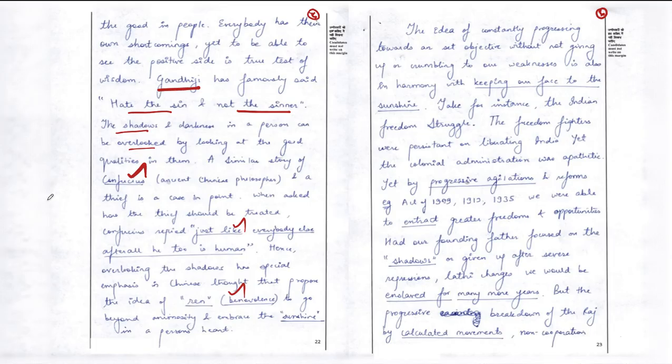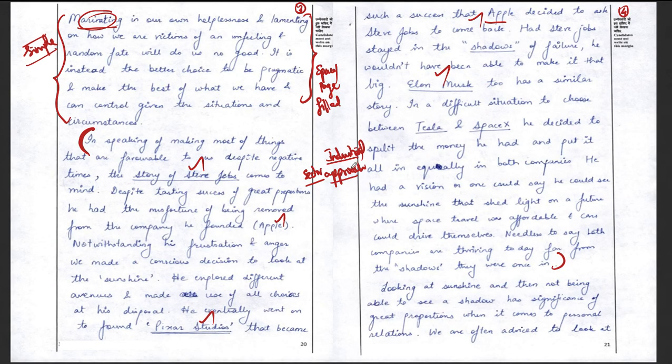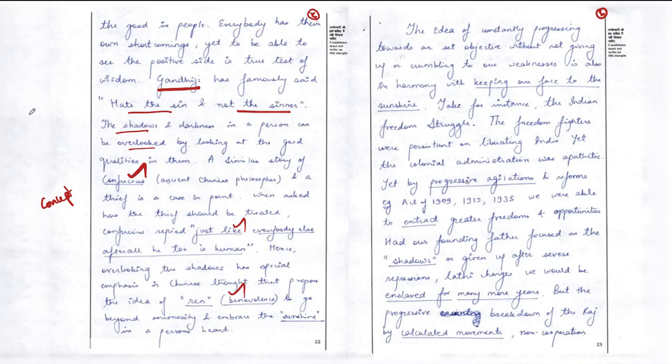If you look at it, in the concept clarity, he has started with the shadow approach. He is now directly moving into the shadow approach. For positive thinking and the brighter side, he has used Steve Jobs and Elon Musk as examples. Capitalizing opportunities, he has completely ignored. He has not given any example at all, and he moved directly to the shadow approach. That is why I'm saying there should be proper organization in your essay.